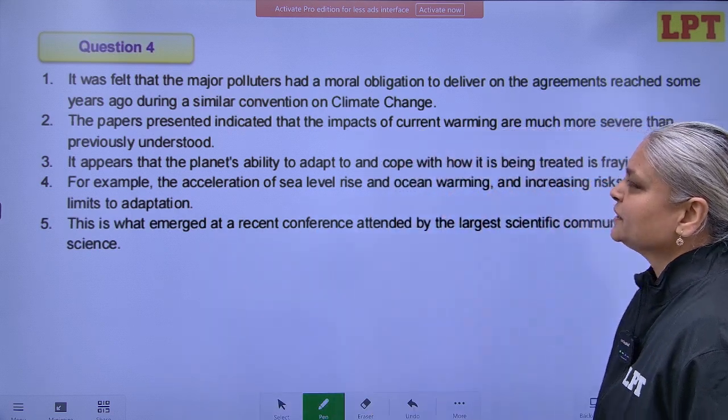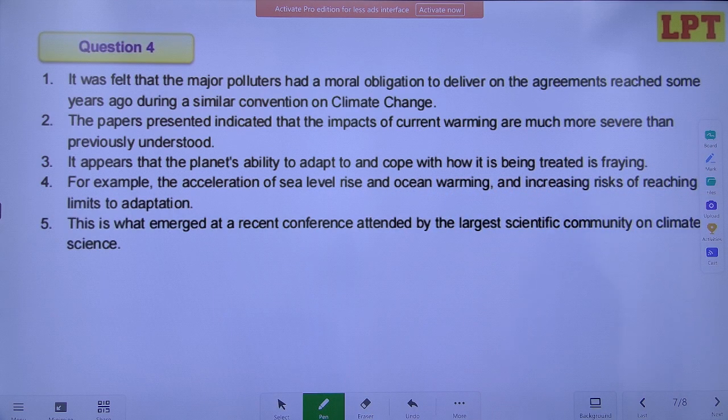Let's understand what the question is talking about. It was felt that the major polluters had a moral obligation to deliver on the agreement reached some years ago during a similar convention on climate change. The papers presented indicated that the impact of current warming is much more severe than previously understood. It appears that the planet's ability to adapt to and cope with how it is being treated is fraying. For example, the acceleration of sea level rise and ocean warming and increasing risk of reaching limits to adaptation. This is what emerged at a recent conference attended by the largest scientific community on climate science.